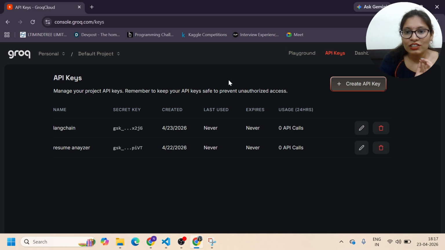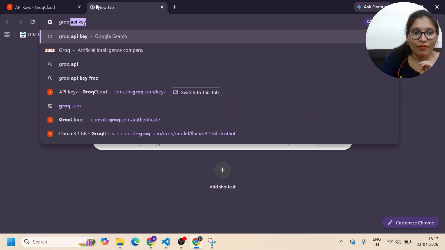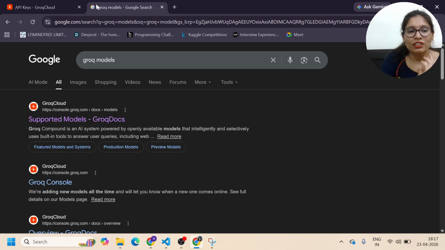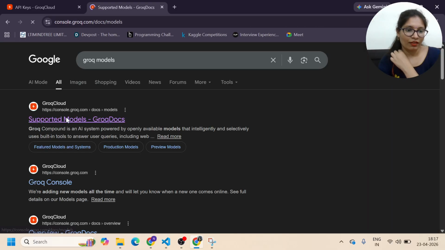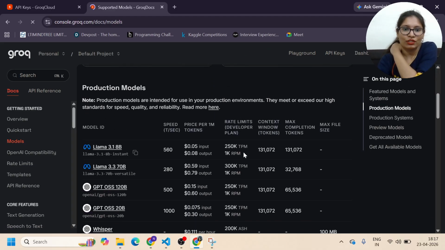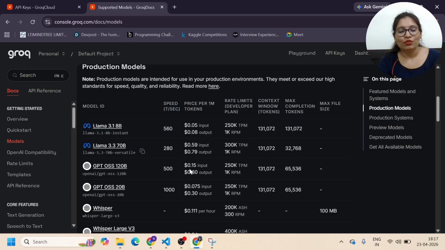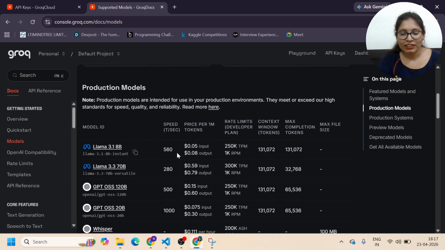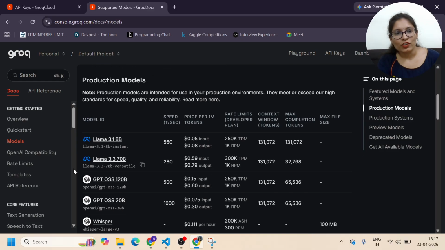If you search here for Groq models, it will give you the models. So those are available free. We can use this kind of model. Some models will charge some amount, but some models are totally free. So we can use models from here. If you are watching my video, then you are a fresher or you don't have the budget to buy a model or API key, so that's why I'm going for Groq. So I'm going to use Groq here.